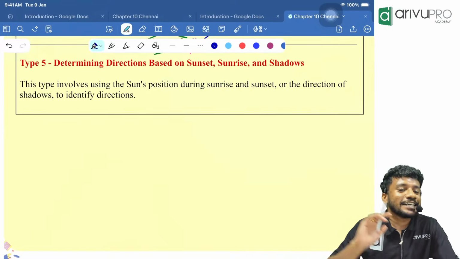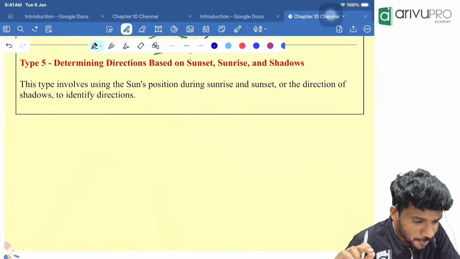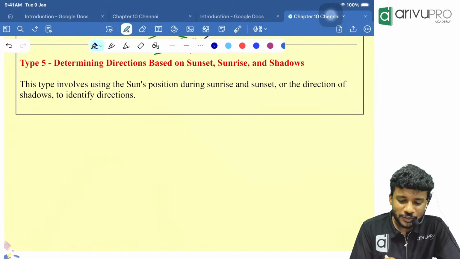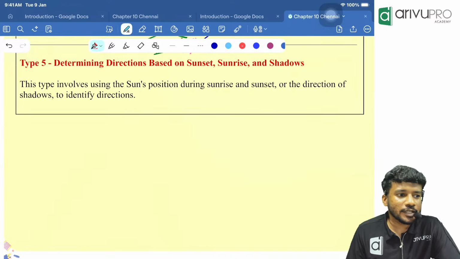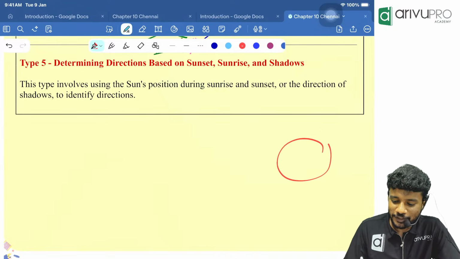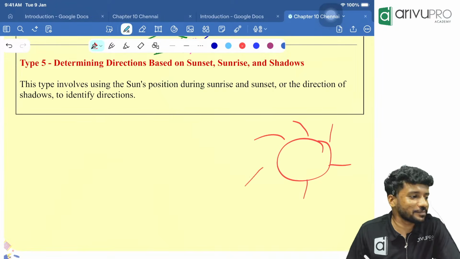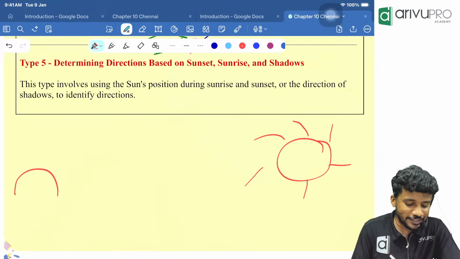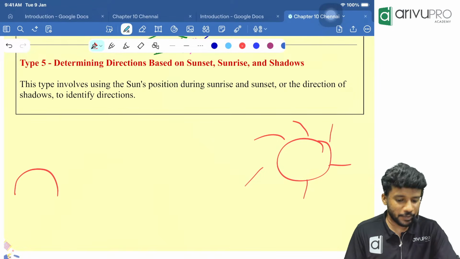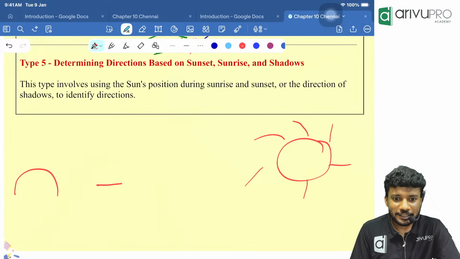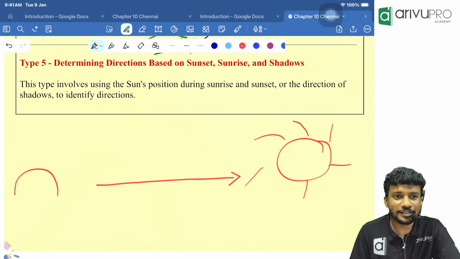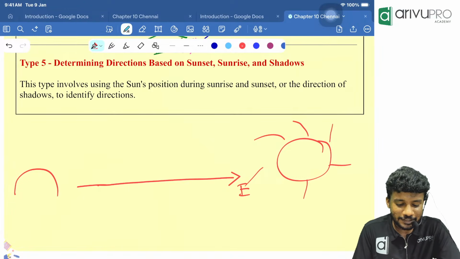Sunset, sunrise, and shadows. Now, a single question I want to ask everyone. Sunrise is where? Sunrise is in the east. Then sunset where? Sunset is in the west. Now, if you ask me, this is which direction? This is nothing but the east direction. This is which direction? West direction.